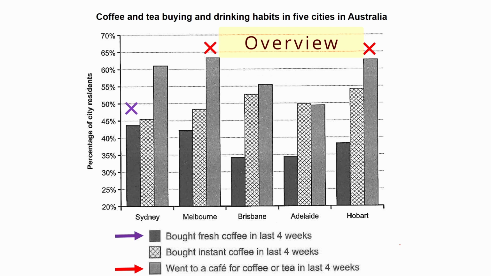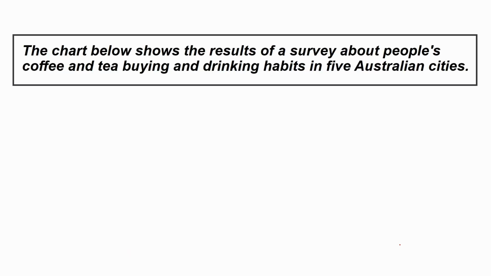From the first category, fresh coffee, Sydney is the highest, so I'll mention Sydney. And from bought instant coffee, I will mention only Hobart, again because this is the highest. So it's time to write. The first thing to write, as usual, is to paraphrase.